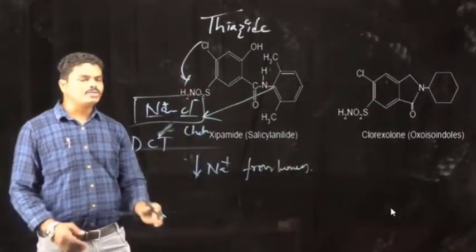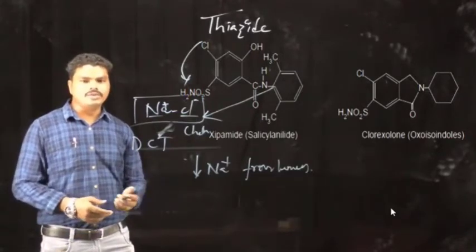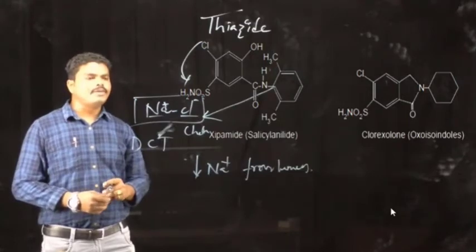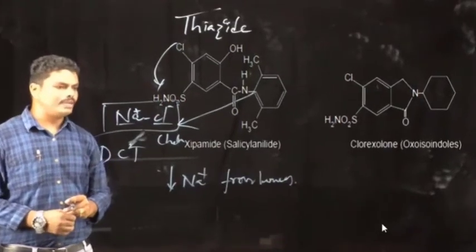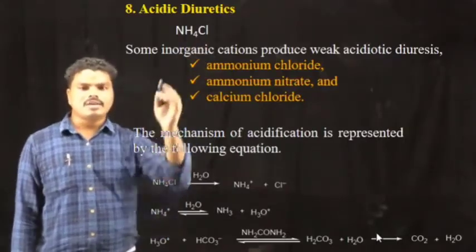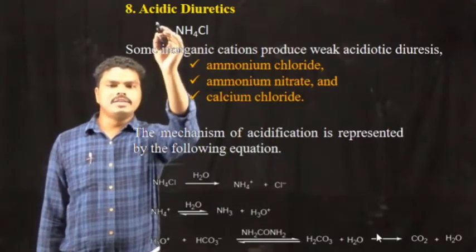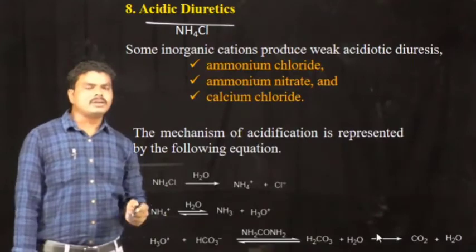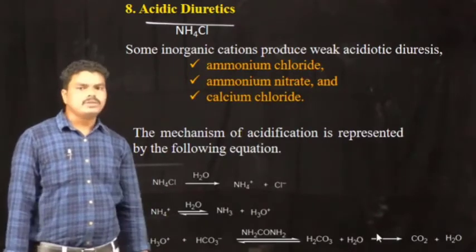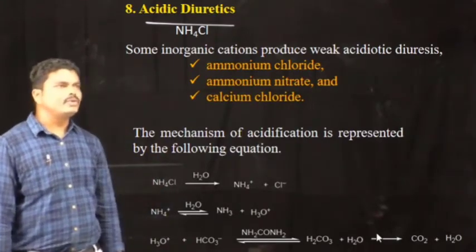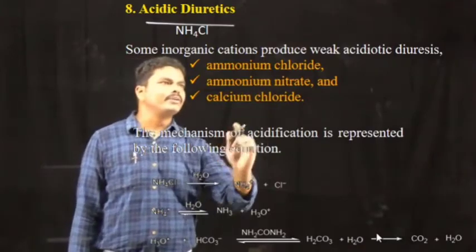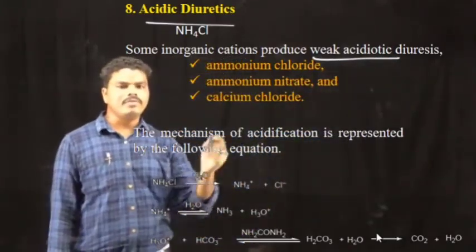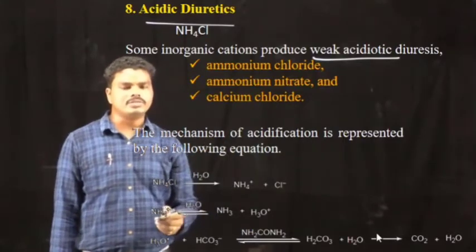So thereby the sodium content is increased in the urine. In this way this sulfonamide derivative shows the diuretic activity. Another class of diuretics are acidic diuretics. Examples of these acidic diuretics are inorganic cations. Some of the inorganic cations will produce weak diuretic activity, or weak acidotic diuresis.